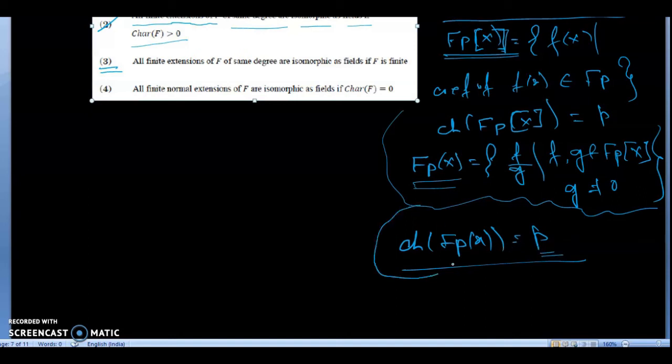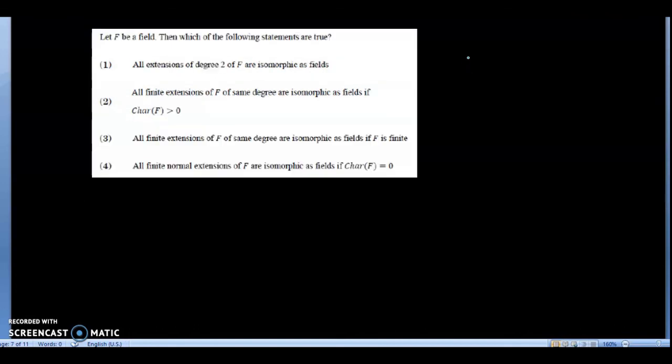Now using this I am going to give an example of two extensions of this field Fp(x) which have the same degree but are not isomorphic. So let's try. Suppose K is equal to Fp(x), where characteristic K is p, positive, and K is infinite.